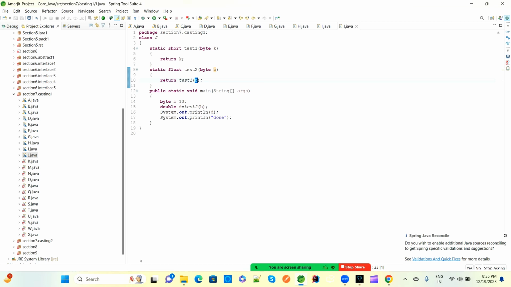This is a static float type. This is byte. test2 will be called here, and test2 has a byte type, so the byte will be assigned here to b. This b has a byte type, right? Byte type, then byte to float, and this test1 goes from float to byte to short.